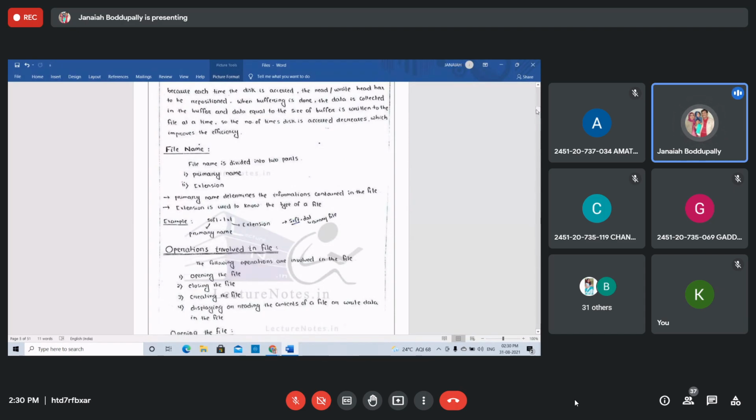Dot CPP, that is a C++ program. Dot Java, right? If you use the primary name dot that extension, .java is a Java program and .c is a C program. Are you getting it, students? Dot txt is the text file. Right? This is the file name, and it contains two parts: the primary name and the extension name.